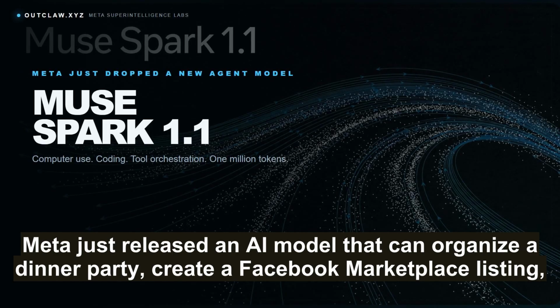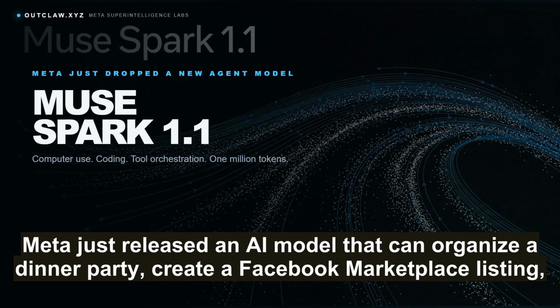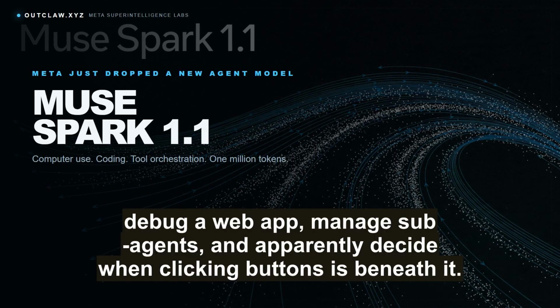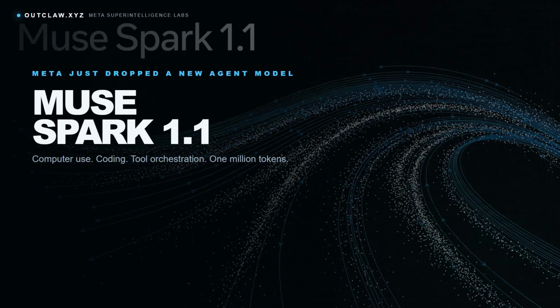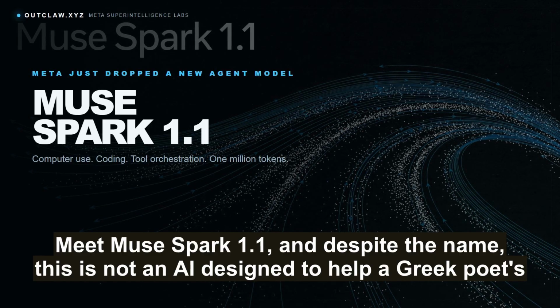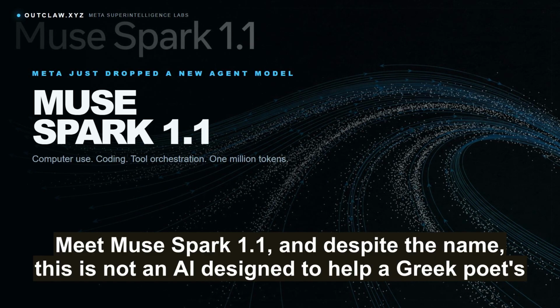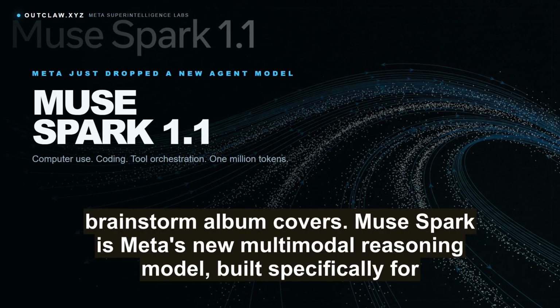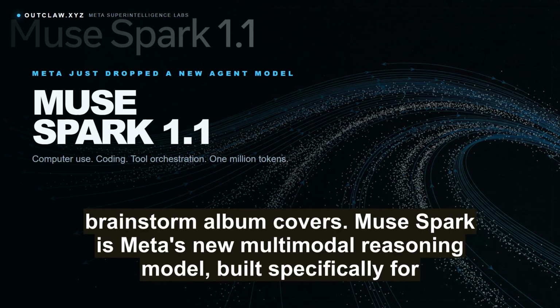Meta just released an AI model that can organize a dinner party, create a Facebook Marketplace listing, debug a web app, manage subagents, and apparently decide when clicking buttons is beneath it. Meet Muse Spark 1.1. And despite the name, this is not an AI designed to help a Greek poet brainstorm album covers. Muse Spark is Meta's new multimodal reasoning model, built specifically for agents.